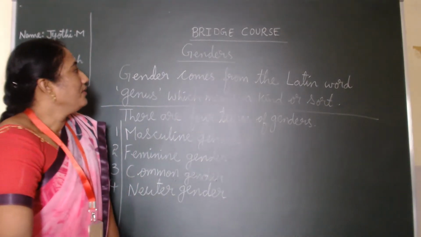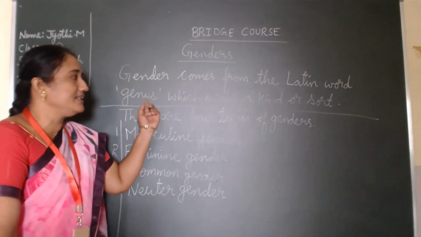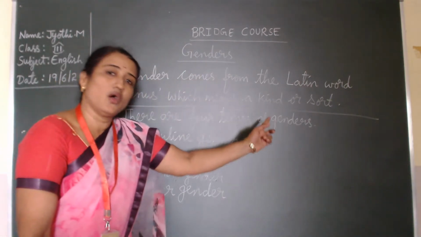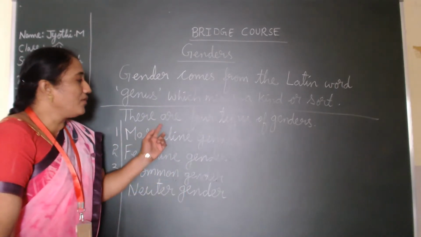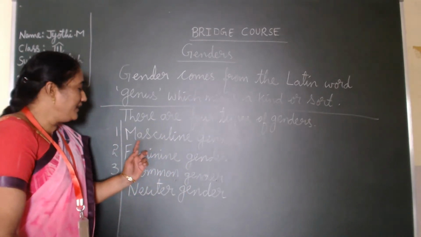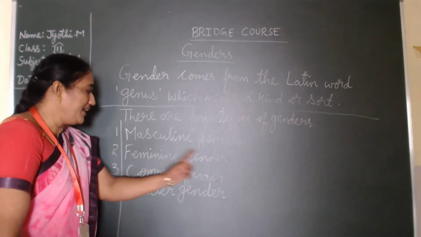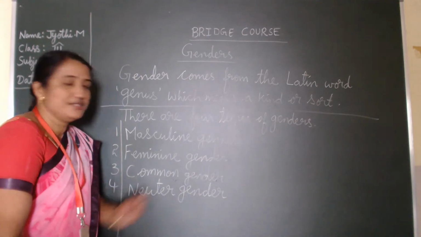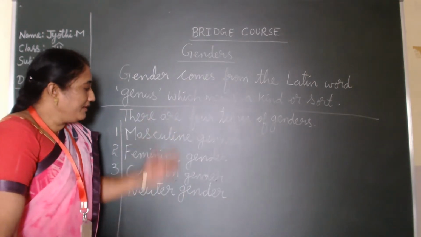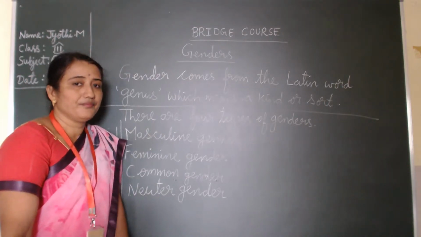First, we saw that this gender is from the Latin word genus, which means a kind or a sort. In English, there are four genders. This you have to take down in your English rough notebook.